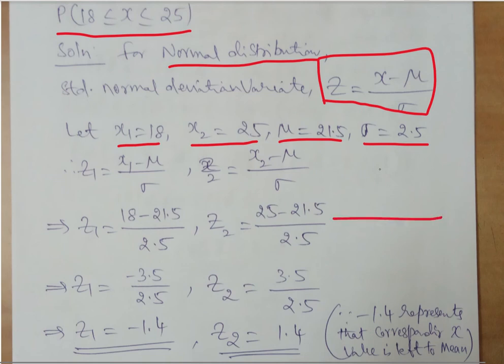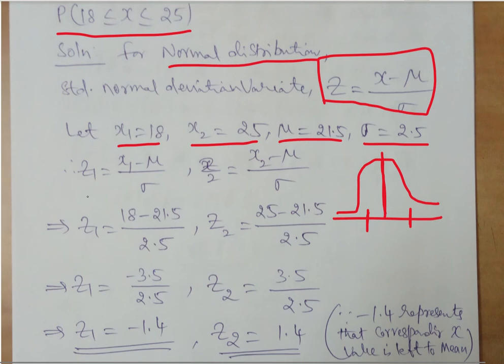If you take a normal curve like this, your mean is going to be in the middle. So this is your mean. In this, 18 will always fall towards the left, whereas 25 will fall towards the right side. So x1 is similar to z1, which is on the left side, and similar to that we have x2, which is on the right side. That is only for our convention.